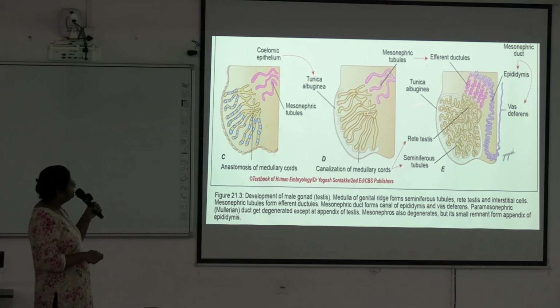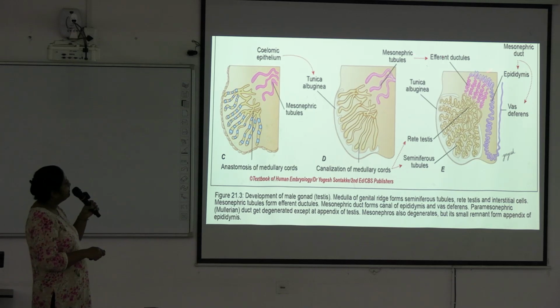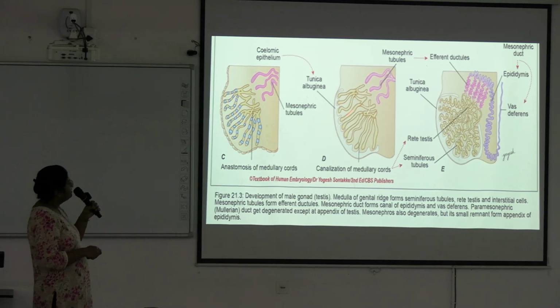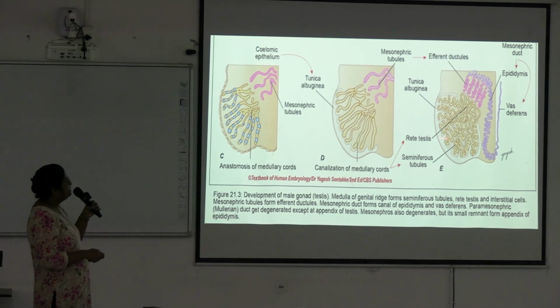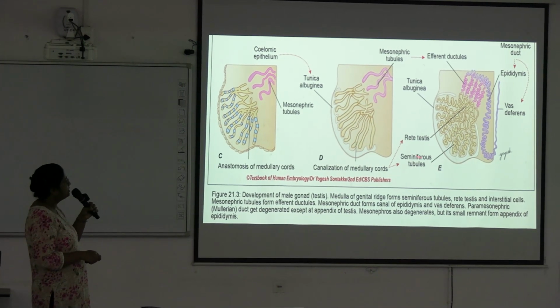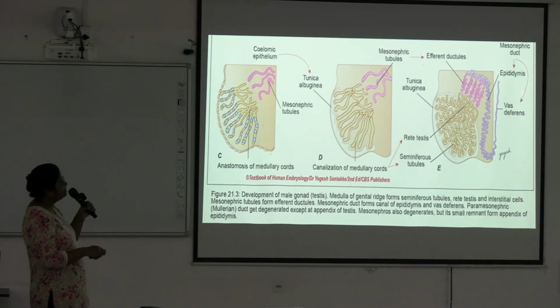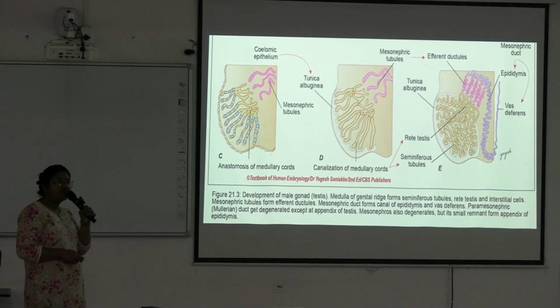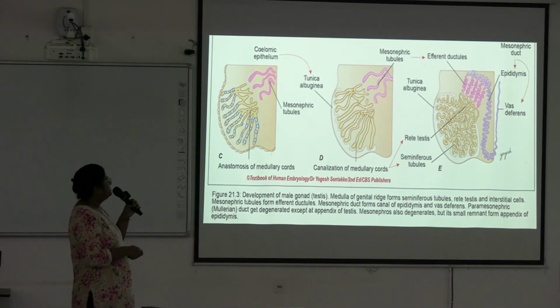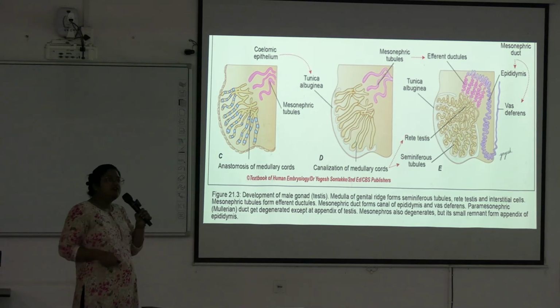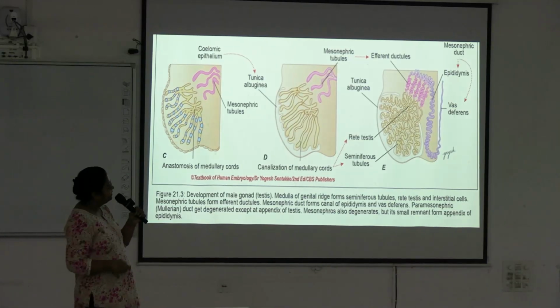So here these are developing. Mesonephric tubules are forming efferent ductules, and canalization of the medullary cords forms the rete testis and seminiferous tubules. Mesonephric duct is forming the epididymis and the vas deferens. So this is the development. You practice a schematic diagram like this if it comes as a short note.